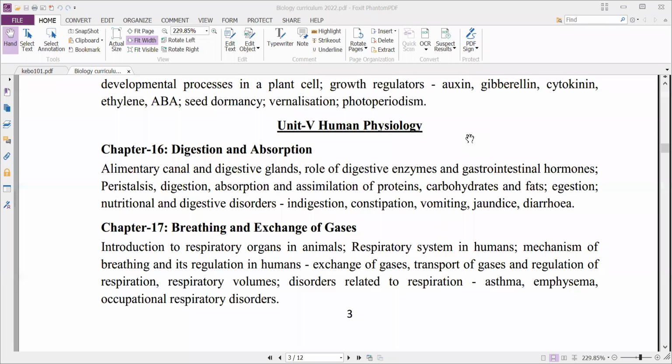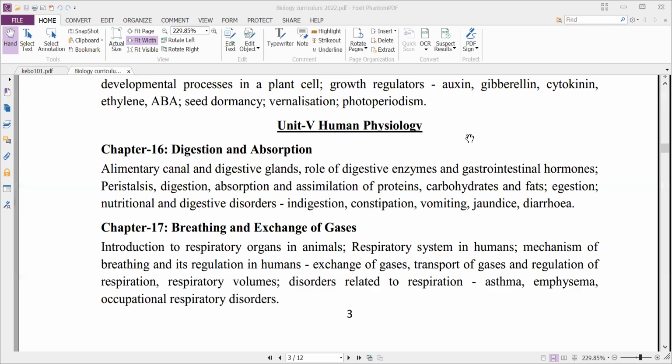You might have already studied this in your lower classes, 6th or 7th class, and a little more elaborately in your 10th class. Now it is a more detailed description of the respiratory system and the organs associated with respiration. And next, the mechanism of breathing and its regulation in humans, that is exchange of gases at the lungs, and exchange of gases at the tissues.